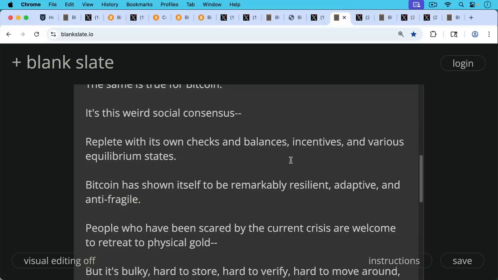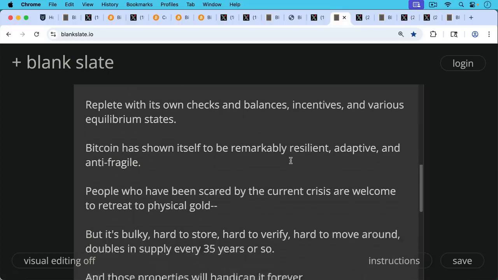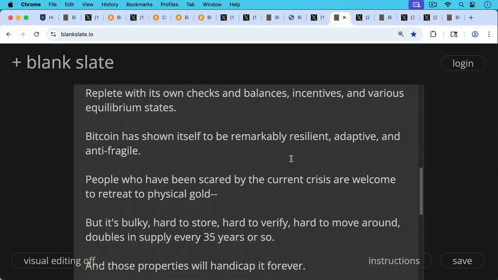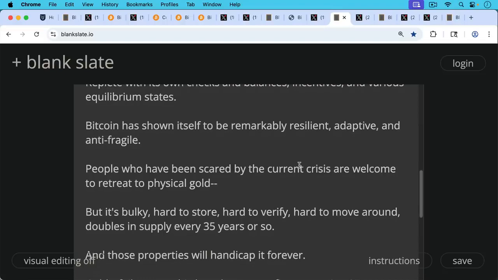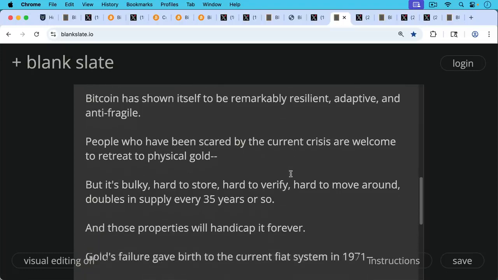People who have been scared by the current crisis are welcome to retreat to physical gold. I know there's been some talk of this, but we still come up against the fundamental properties of gold, which are inferior to Bitcoin because gold is bulky, it's hard to store, it's hard to verify, it's hard to move around. It doubles in supply every 35 years or so. It could double in supply even faster if you find another huge vein of gold or a comet or a meteorite or something like this.